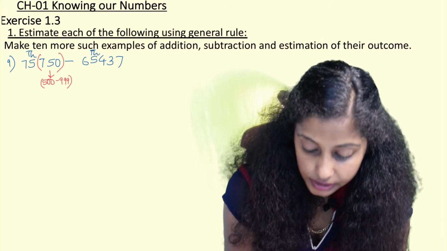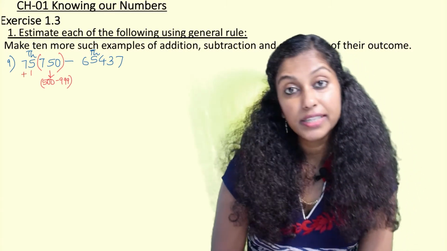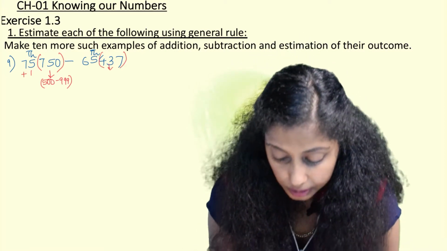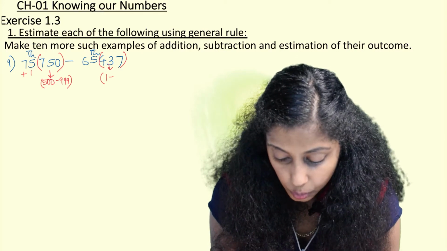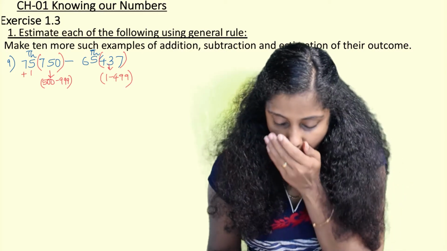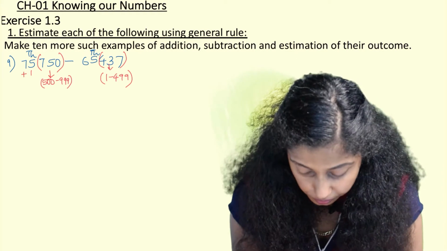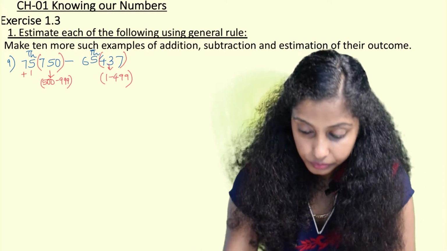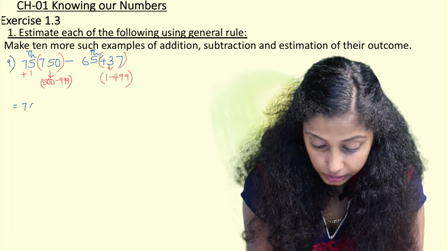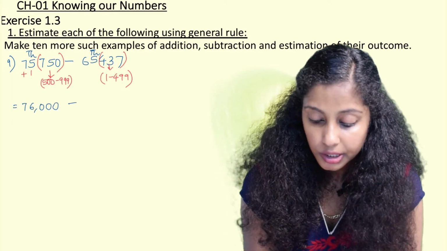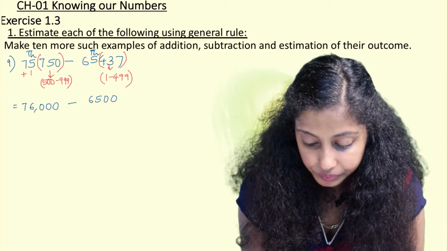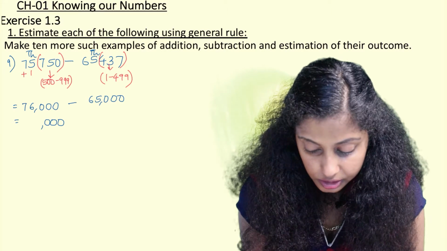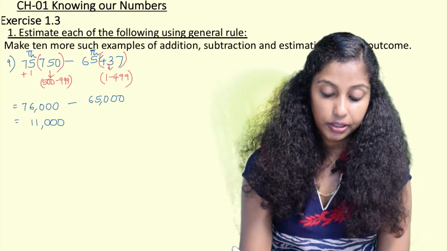So here the nearest 1000 will be 76,000. When I see 437, it comes in the range of 1 to 499. So here the nearest 1000 will be the same 65,000. Here when we are solving, this becomes 76,000 minus 65,000. And when we do the subtraction, it is 11,000.